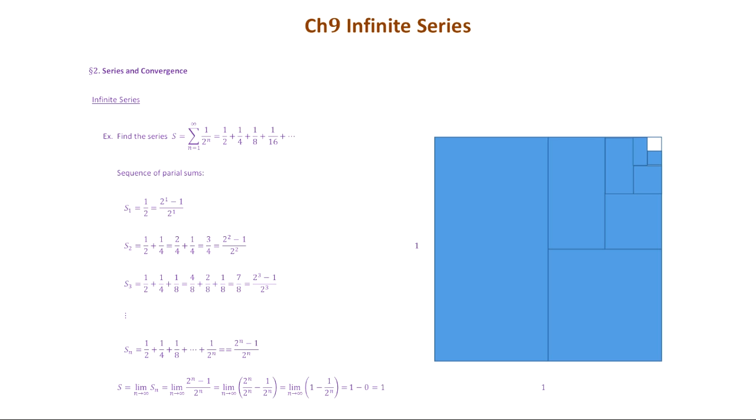And so the limit of 1 over 2 to the n is just 0. So 1 minus 0 is 1. So the limit of this Sn is 1. But this limit of Sn is just the total sum of the series, as we said. You take the limit of the partial sum, you get the sum of the whole series, of the whole sequence, right?